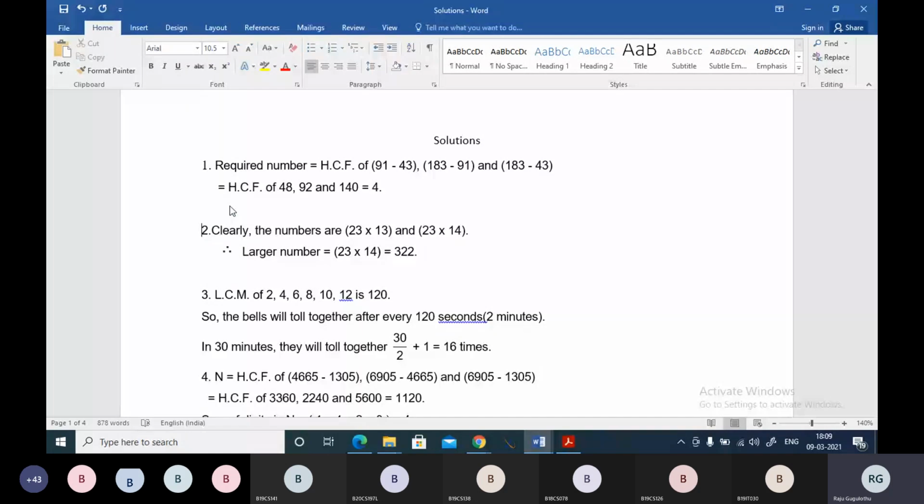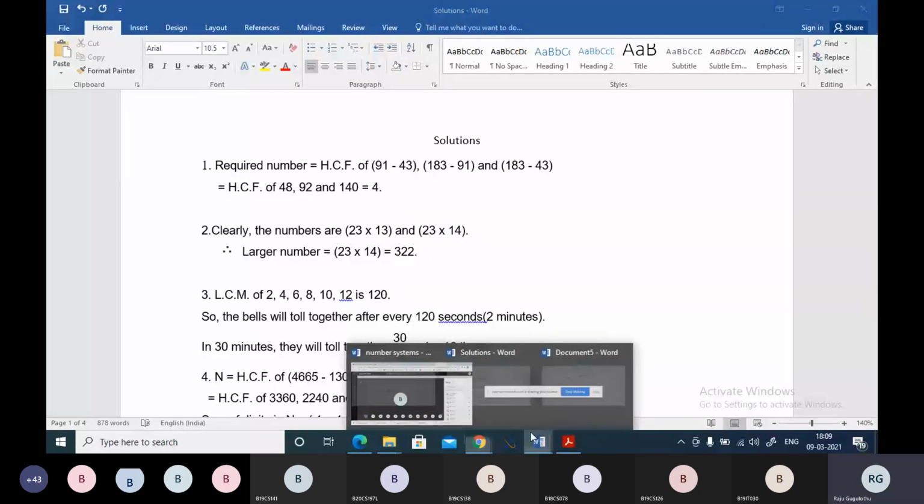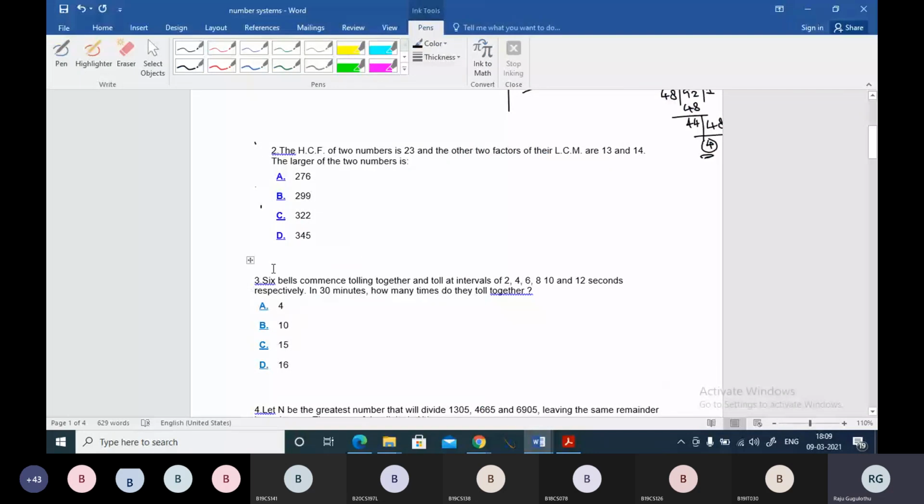Oh my god, the logic is simple. The numbers are the HCF into the factors. Okay, guys, here the logic is very simple. The HCF of the two numbers is 23, and the other two factors of LCM are 13 and 14. Generally we have one rule. LCM factors are there, right?